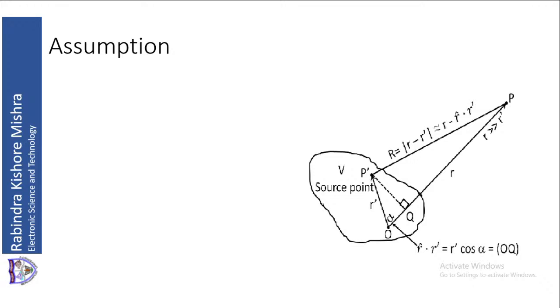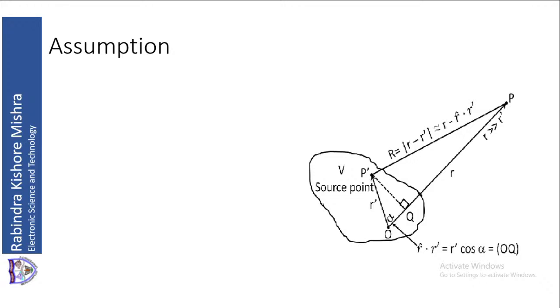How do you establish that? To establish that, we drop a perpendicular from P dash onto OP. So that perpendicular meets OP at Q. The angle between OP dash and OP is alpha. Then we can find out R dash into R cap.